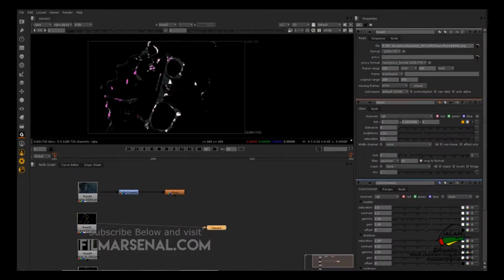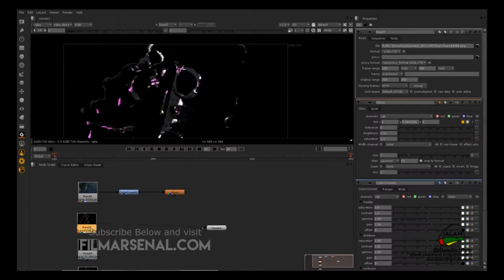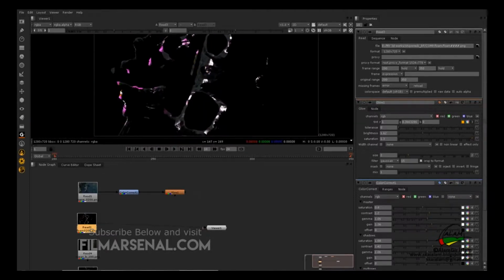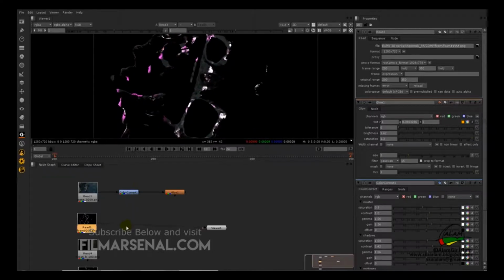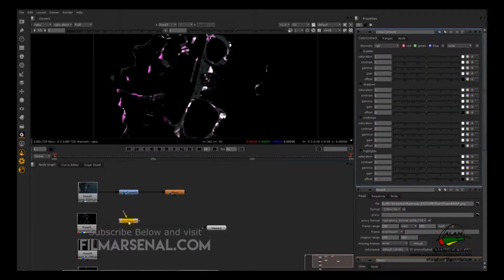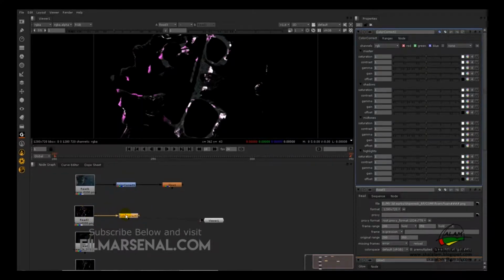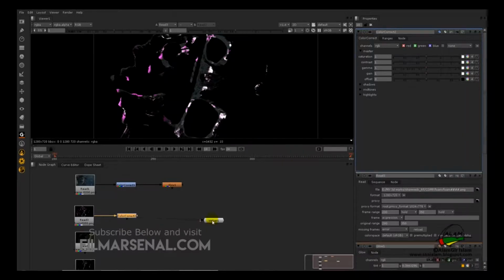So this is our foam pass. We'll use a color correction to brighten the whole foam and desaturate the bright areas. So we'll use a color correction by hitting C. We'll drop a color correction node and connect it to the read node, and we'll select color correction, hit 1, and then we'll go on changing the values.